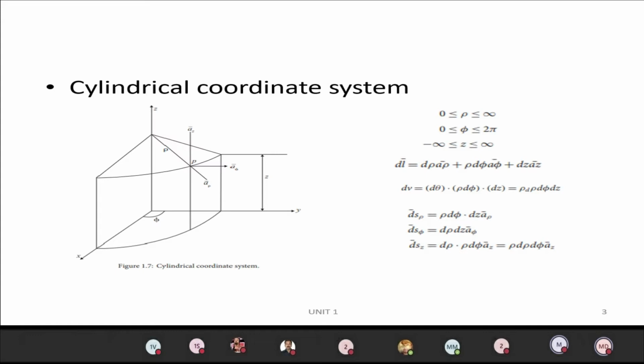Okay, so here also you have to write dl, dv and ds. If you move a point from one point to another in cylindrical coordinates, you will get differential length, differential volume and differential surface.